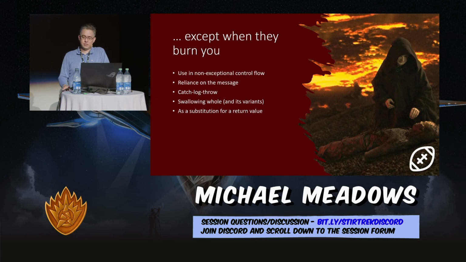Reliance on the message. So most exceptions have a free-form string called message that lets you put plain language, whatever language it is that you speak in there, for somebody to read. I wish they wouldn't do that, right? An exception should be descriptive by its type and by its data. The message itself, we should never use. It only leads to heartache. Catch, log, throw. I know every single person in this room is guilty of this. And then swallowing a whole. There are times when you have to do this, but we should try to avoid it at all costs.